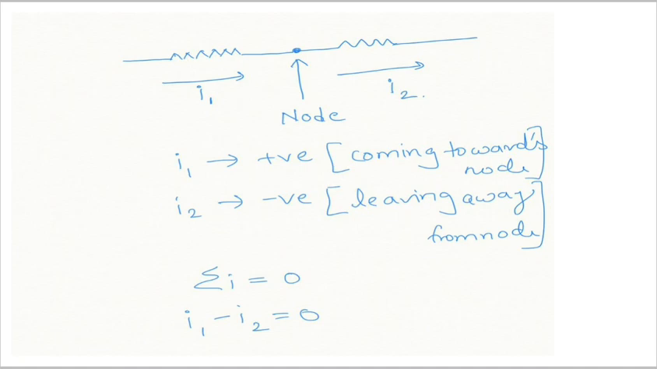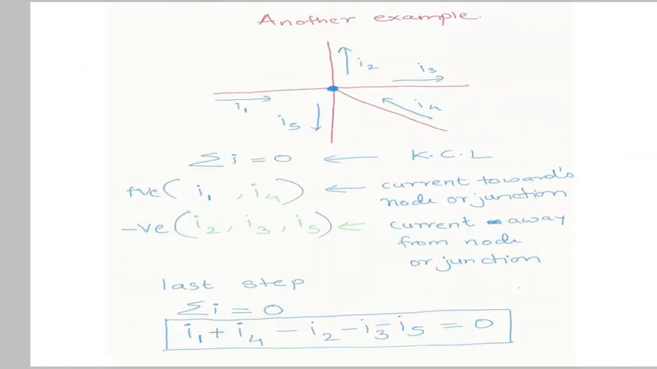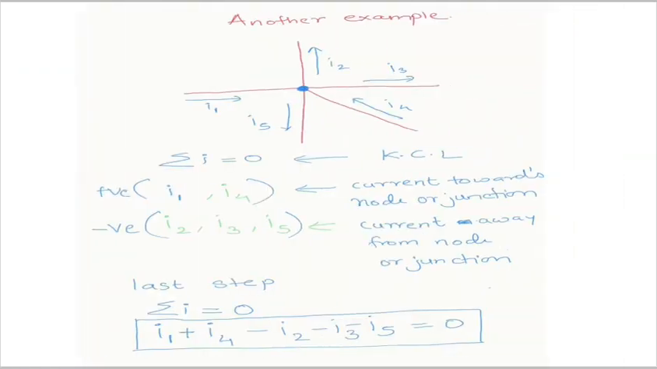Now I1 is positive and I2 is negative, which is equal to 0. So I1 will be equal to I2. This is what we concluded from this equation. Now let's take an example.